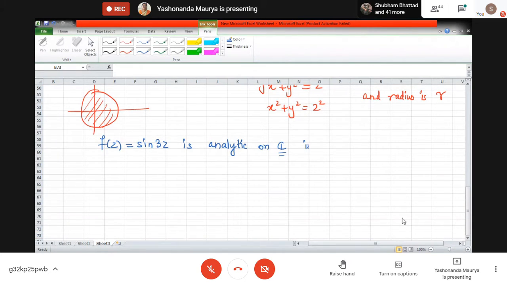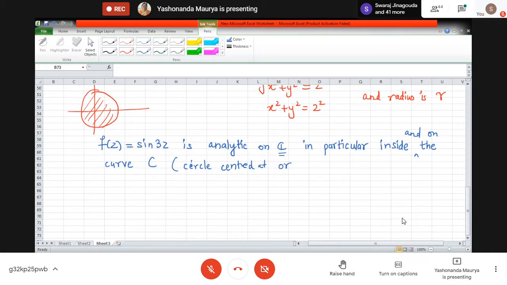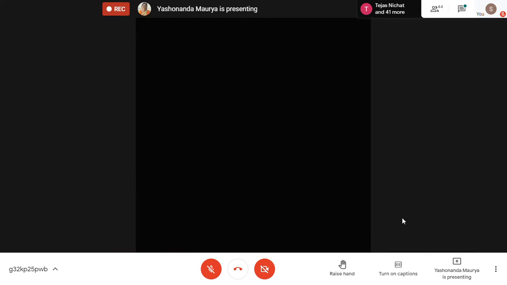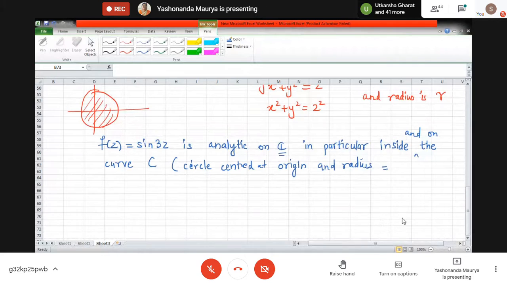In particular, inside and on the curve C. What is this curve C? Circle centered at origin and radius 2.